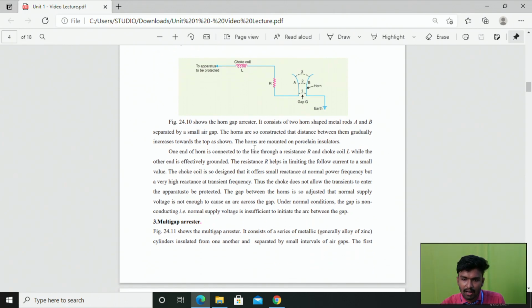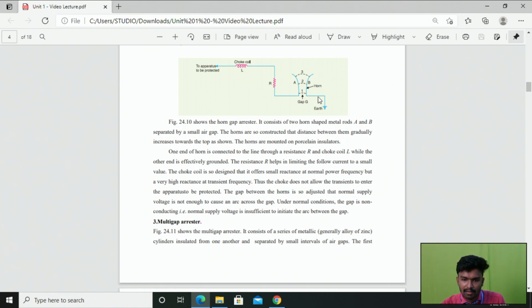The horns are mounted on porcelain insulators. So these two horns are insulated on the porcelain insulators, right? One end of the horn is connected to the line through a resistance R and then the choke L, while the other end is effectively grounded. Now you can look at this diagram. Here one end of the horn gap is connected to the line through the resistance. So here we have a line, which is connected to the apparatus to be protected, right? This one end, the metal rod A, is connected to the transmission line through the resistance R and then the choke coil L, right?